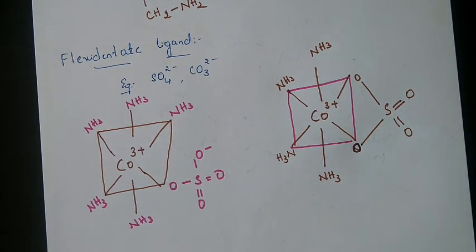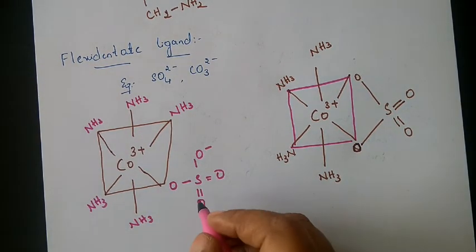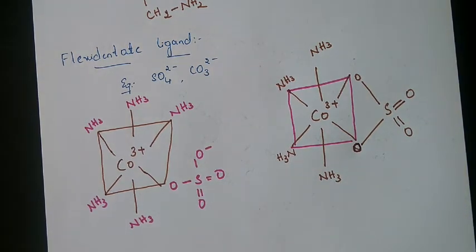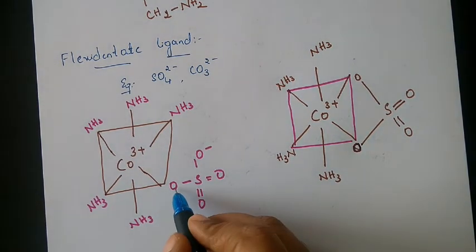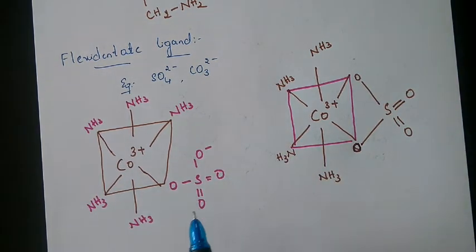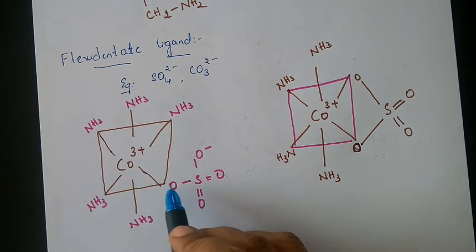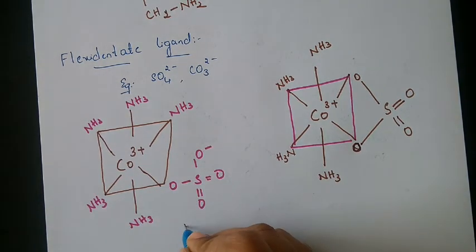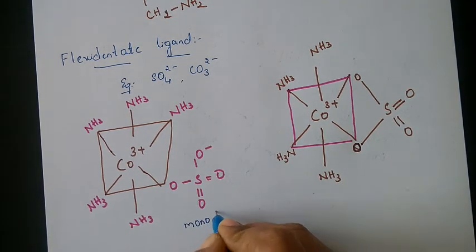You can observe here SO4 2 minus is ligating with only one oxygen. Same cobalt, NH3 groups are present. It is donating through only one oxygen. That means it is monodentate here.